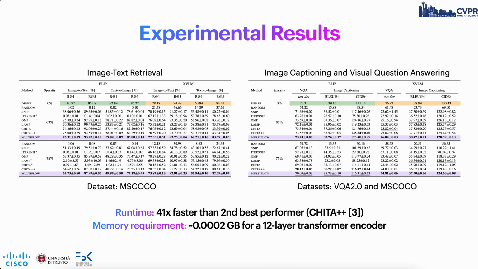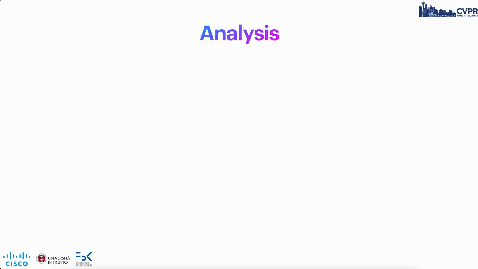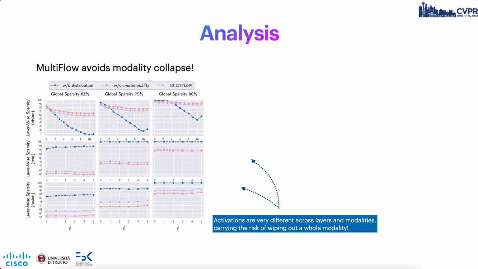Here we have some experimental results. On the left, image text retrieval, where MultiFlow constantly outperforms other pruning strategies, while on the right we have image captioning and visual question answering, where MultiFlow either outperforms or matches the best performer, while having negligible compensation with respect to other strategies. Aside from major benchmarks, we also explore how different strategies for determining layer-wide pruning ratios affect the sparsity distribution, discovering a surprising phenomenon: full modality collapse. This occurs because activations and weight magnitudes vary significantly across layers and modalities, potentially leading to pruning an entire modality when pruning is done globally.